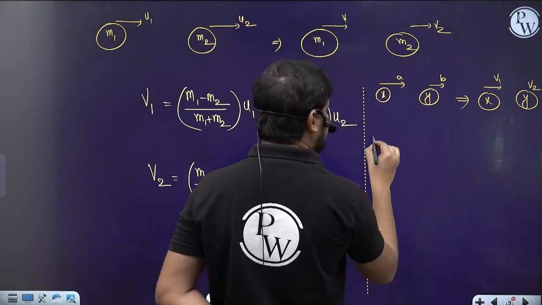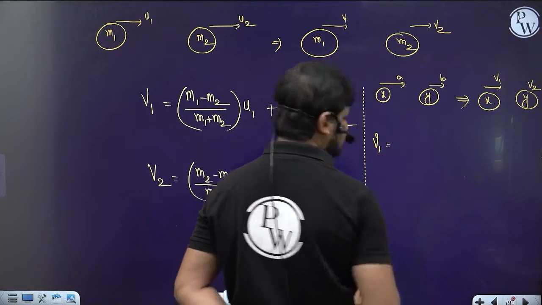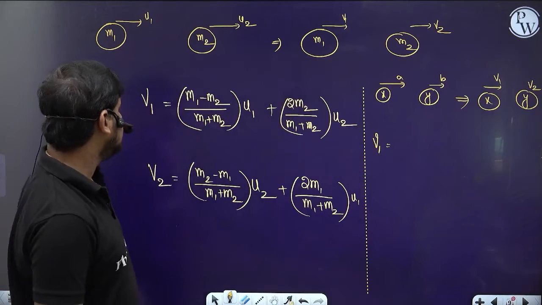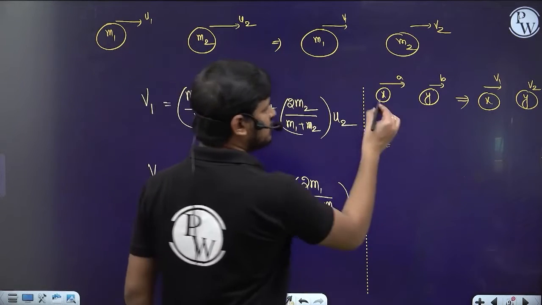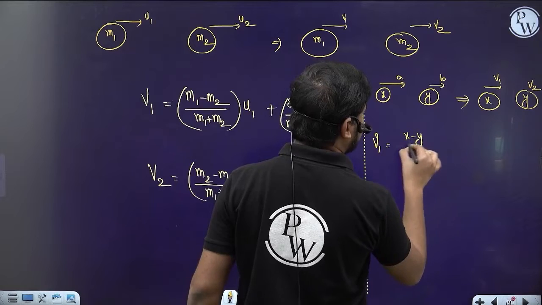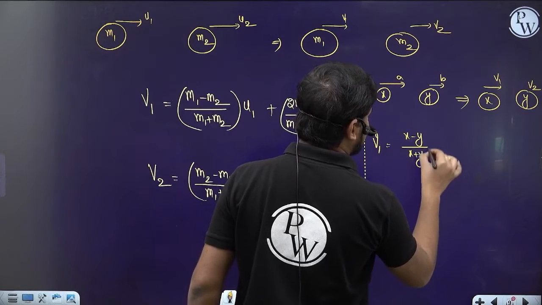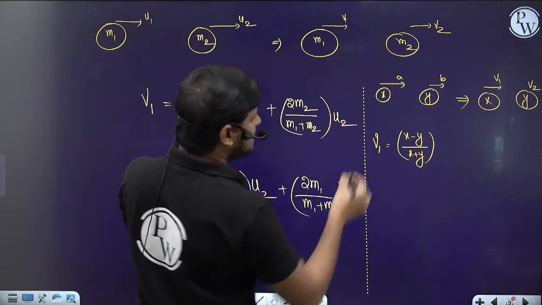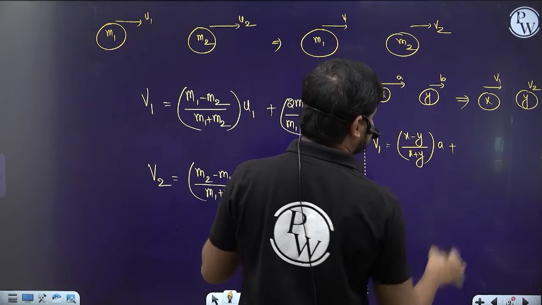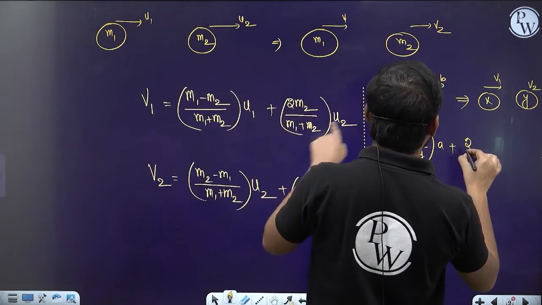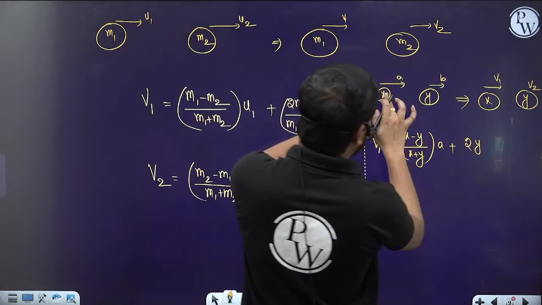If I asked you to write the v1 velocity, simply m1 minus m2, that is x minus y, by x plus y, into u1, which is a, plus 2m2, m2 means y, this is m1, this is m2, right?